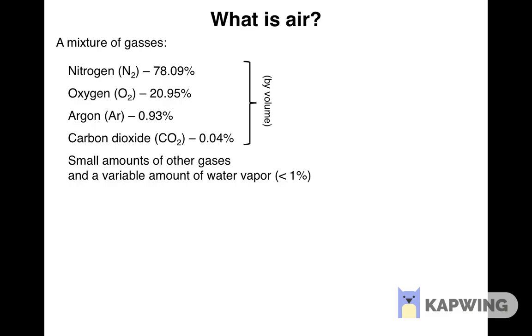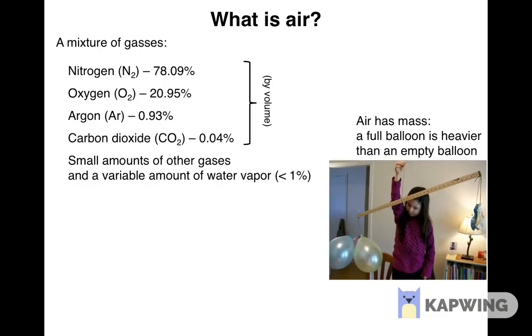Argon is a noble gas, so its atoms already have octets and do not form diatomic molecules. Argon gas consists of individual argon atoms. About 0.04% is carbon dioxide, CO2, and there are also very small amounts of other gases, as well as some water vapor. And like all ordinary matter, air has mass.